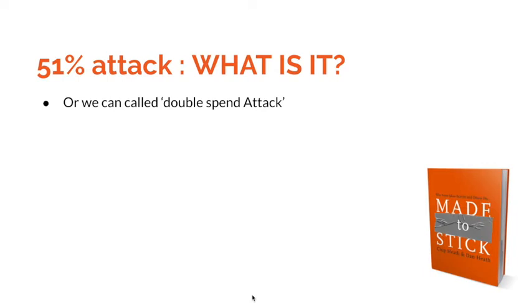Here's a brief example of what a double spend attack really means. Let's say that I want to spend 10 Bitcoin on my luxurious car, maybe my expensive thing. The car gets delivered a few days later, and my bitcoins are transferred from me to the car company. By performing a 51% attack on the Bitcoin blockchain, I can reverse the bitcoin transfer. If I succeed in this attack, I will possess both the car and my bitcoins, allowing me to spend those bitcoins again.